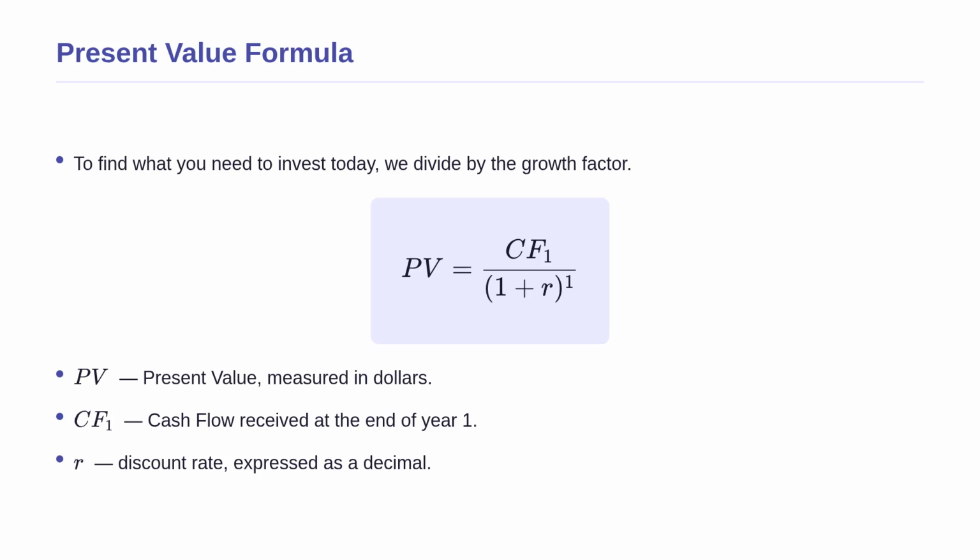Suppose you invest an amount today at a certain interest rate for 1 year. To find what you need to invest today to get a specific future amount, we rearrange the growth equation by dividing by the growth factor. Here, PV stands for present value. CF1 represents the cash flow received at the end of year 1. The symbol R is the discount rate, representing your opportunity cost or the return you could have earned elsewhere. If the discount rate increases, the denominator becomes larger, which means the present value decreases. This makes perfect sense. If you can earn a higher interest rate elsewhere, a fixed future payment is less attractive to you today.